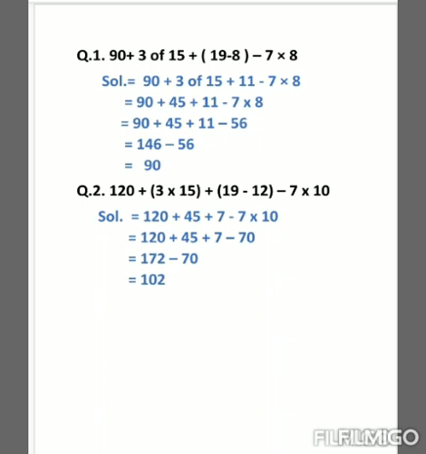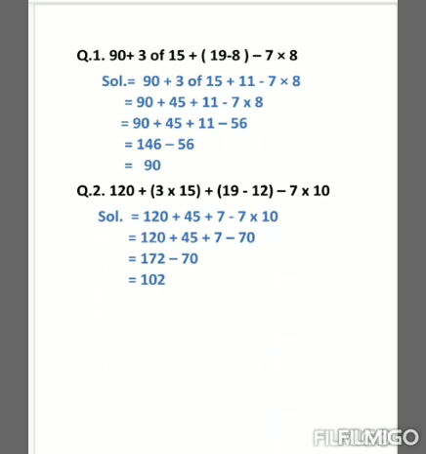So how will we write it? See the first step: 120 plus 45 plus 7 minus 7 multiplied by 10. We have solved the first two brackets. Now after solving the bracket, what do we do? We do the multiplication. So 7 multiplied by 10 is equal to 70. So in the next step, how will we write it? 120 plus 45 plus 7 minus 70.